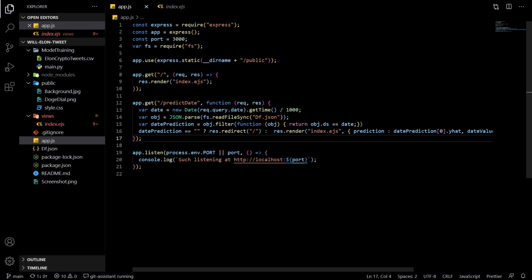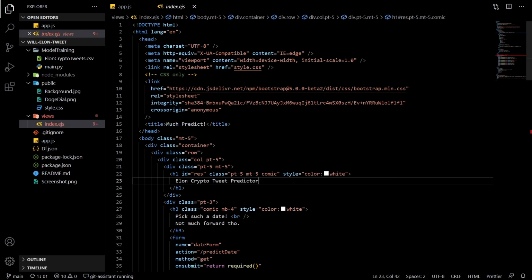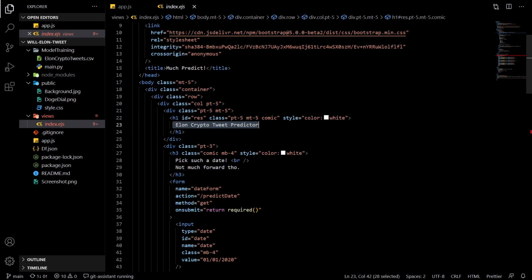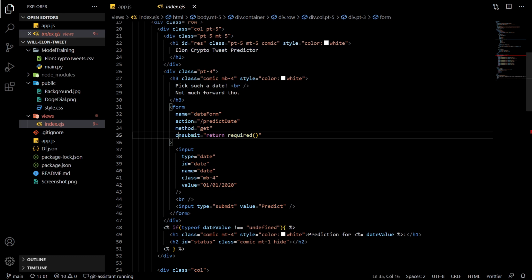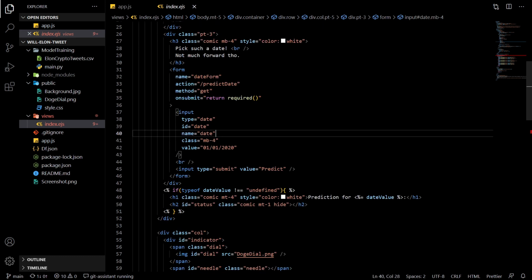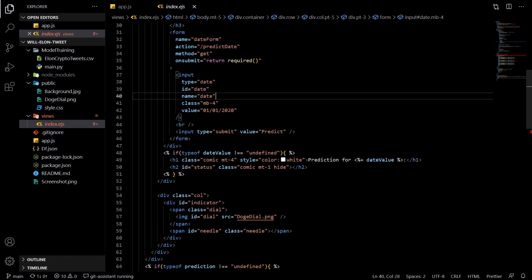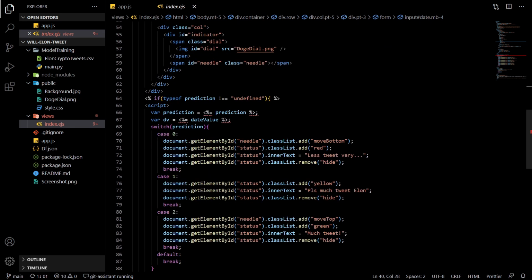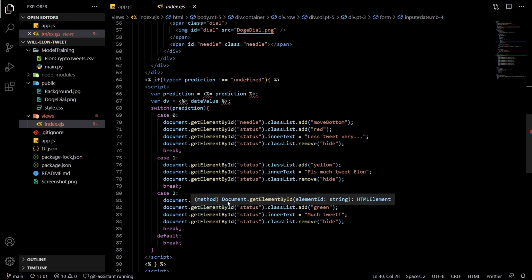As for our front end, it is again quite simple. It contains a few headings, a form that lets users pick a date and get a prediction, a dial to show the prediction, and finally some styling and behavior checks. But enough talking, now let's see it in action.